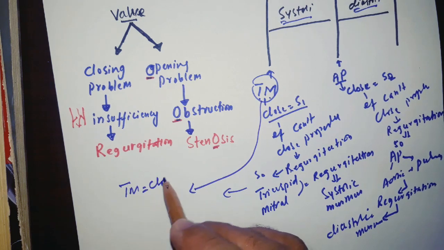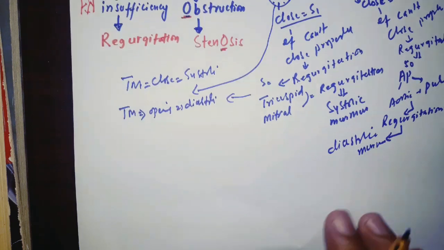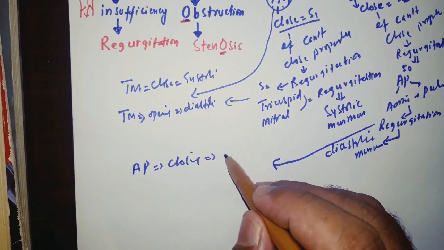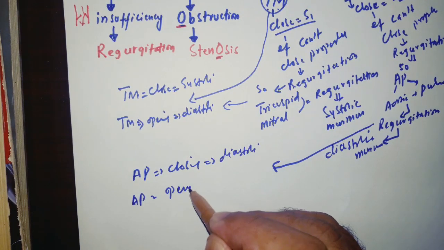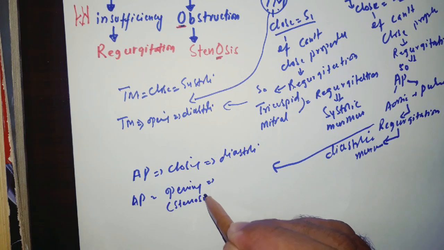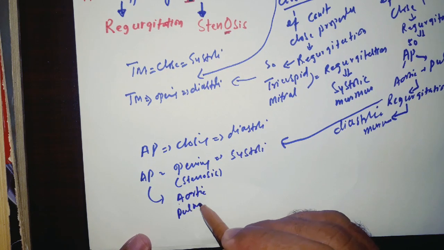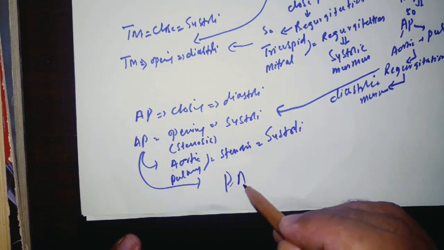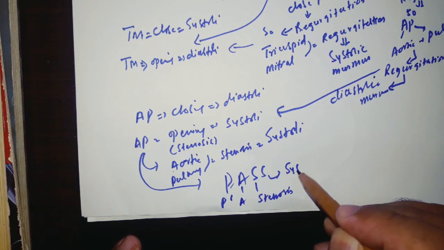Now if tricuspid and mitral valve regurgitation cause systolic murmur, then tricuspid and mitral valve opening problem, stenosis, will cause diastolic murmur, just the opposite. If aortic and pulmonary valve closure problem, regurgitation, causes diastolic murmur, then the aortic and pulmonary opening problem, which is called stenosis, will cause systolic murmur. You can also remember aortic and pulmonary stenosis by a mnemonic, and the mnemonic here is PASS: pulmonary and aortic stenosis cause systolic murmur.